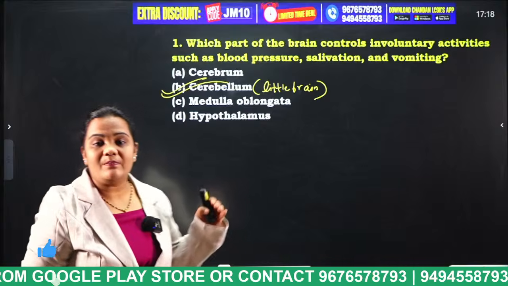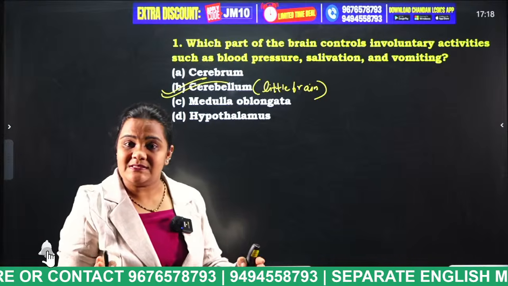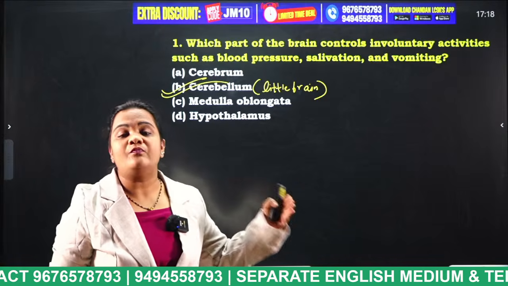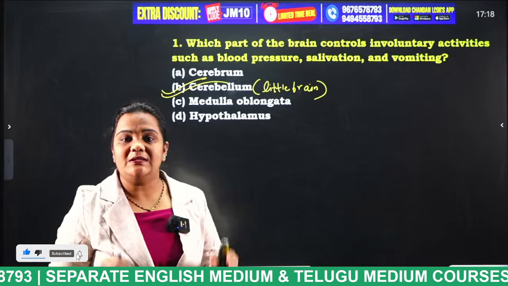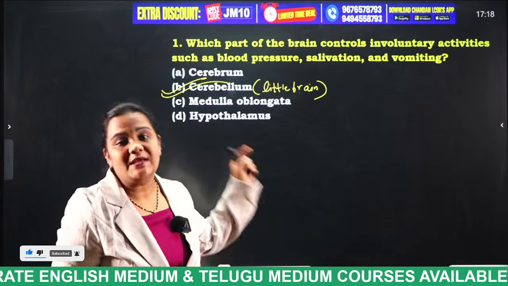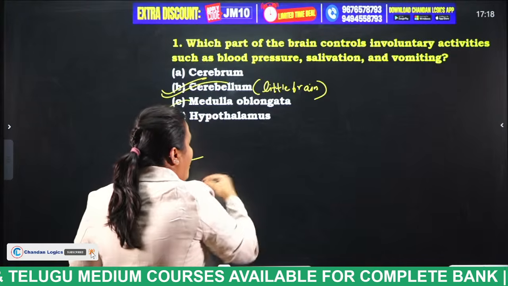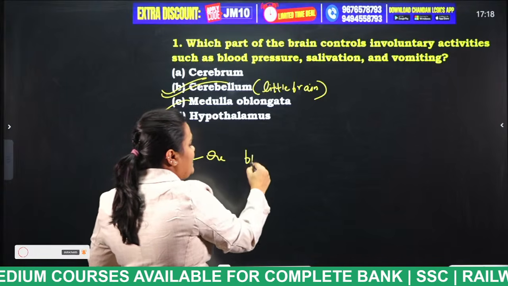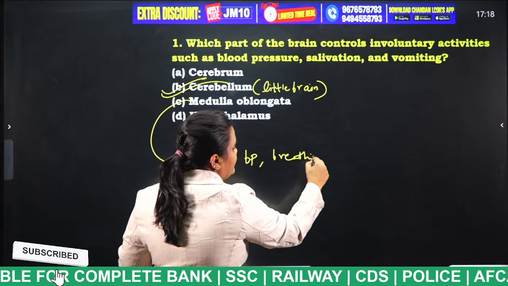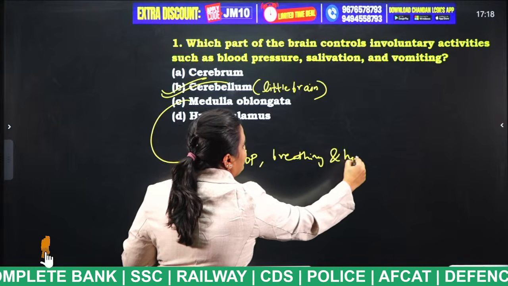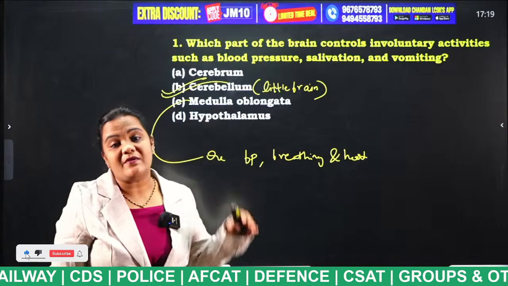The cerebellum regulates posture and balance. It is also helpful for coordination, balance and posture. This is maintained by which part of the brain? Cerebellum. And finally, the medulla oblongata regulates BP, breathing and heartbeat. These are controlled by the medulla oblongata, which is the lowest part of the brainstem.